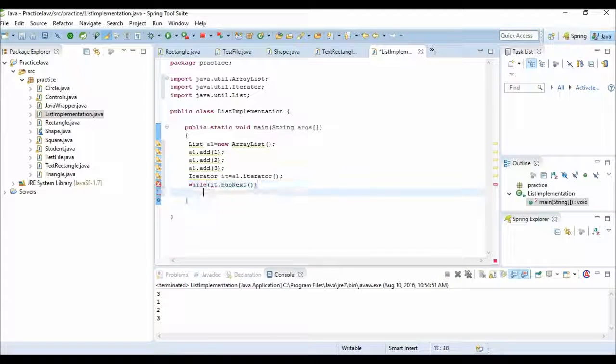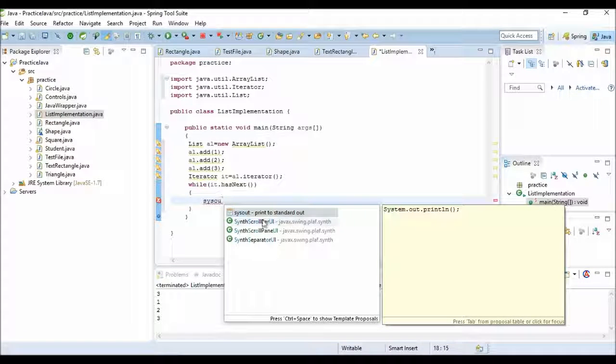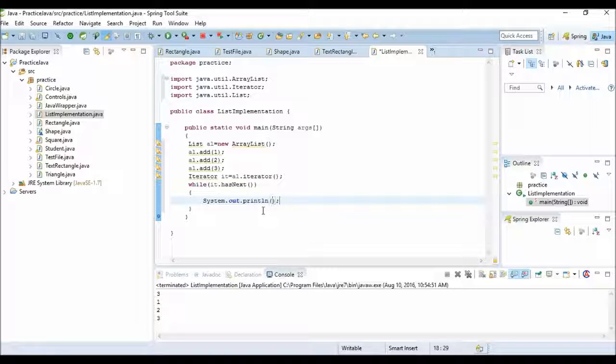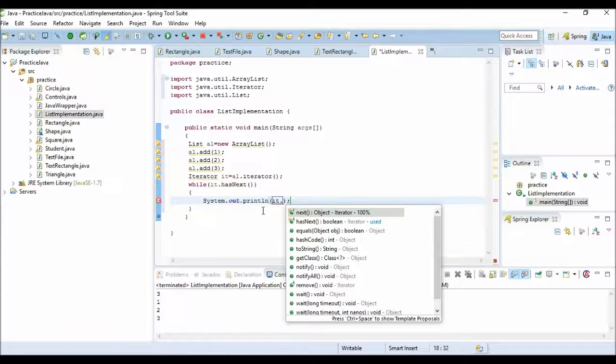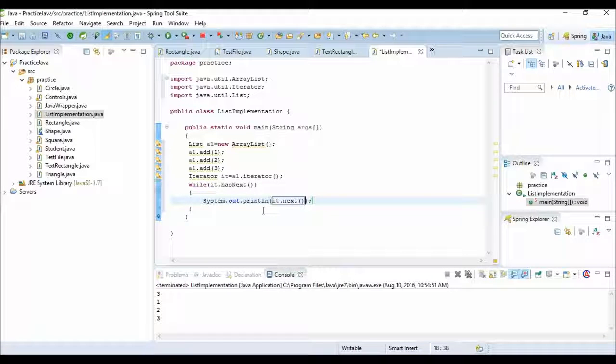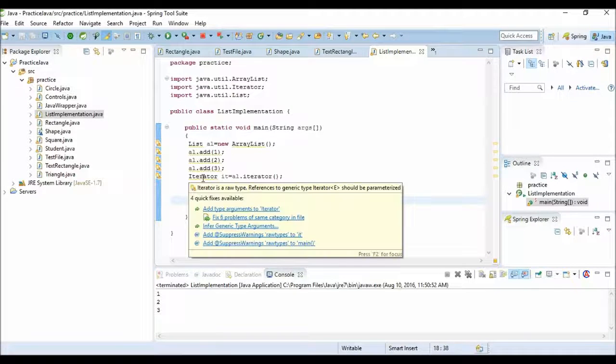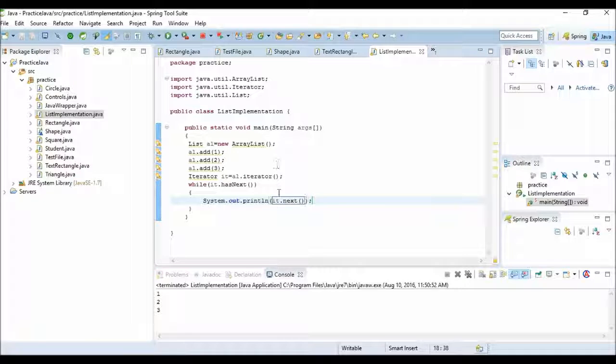We'll just print the values of the list. it.next will give the next value in the list and print it on the console. So when we run this, we get all the values printed. So iterator is used to iterate over the list. It's again an interface which is part of the collections framework, and we are using it to iterate over the list.